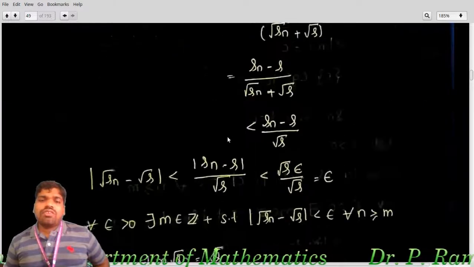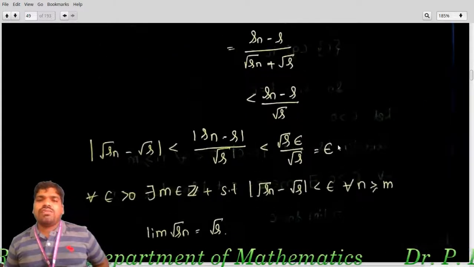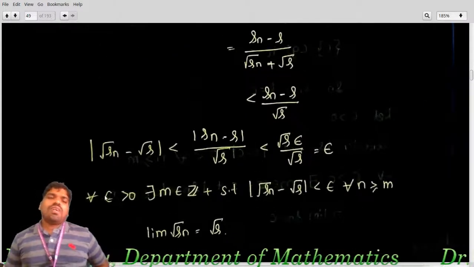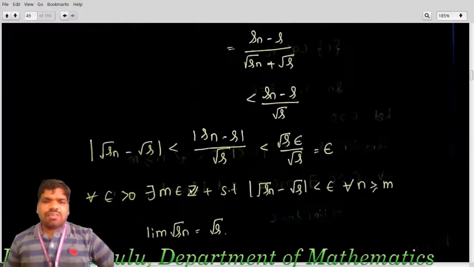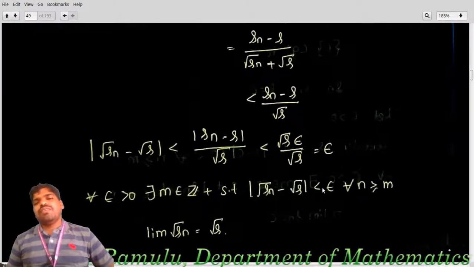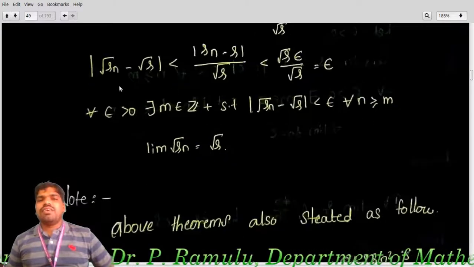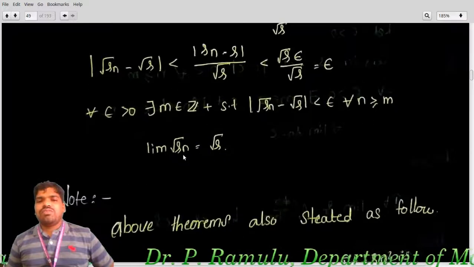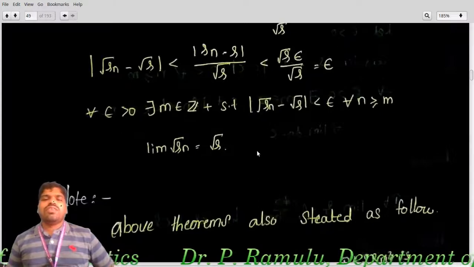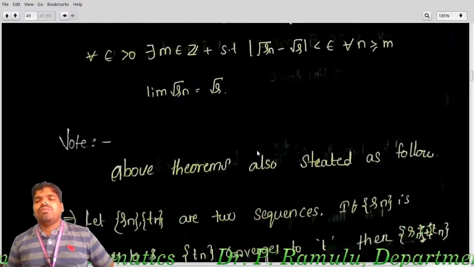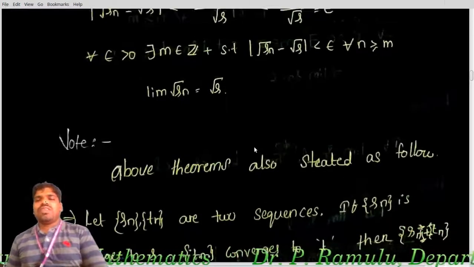From this I have shown that mod root Sn minus root S is less than epsilon, which implies for every epsilon greater than 0 there exists m belonging to Z plus such that mod root Sn minus root S is less than epsilon for all n greater than or equal to m. Which implies root Sn converges to root S. The above theorem can also be stated as follows.